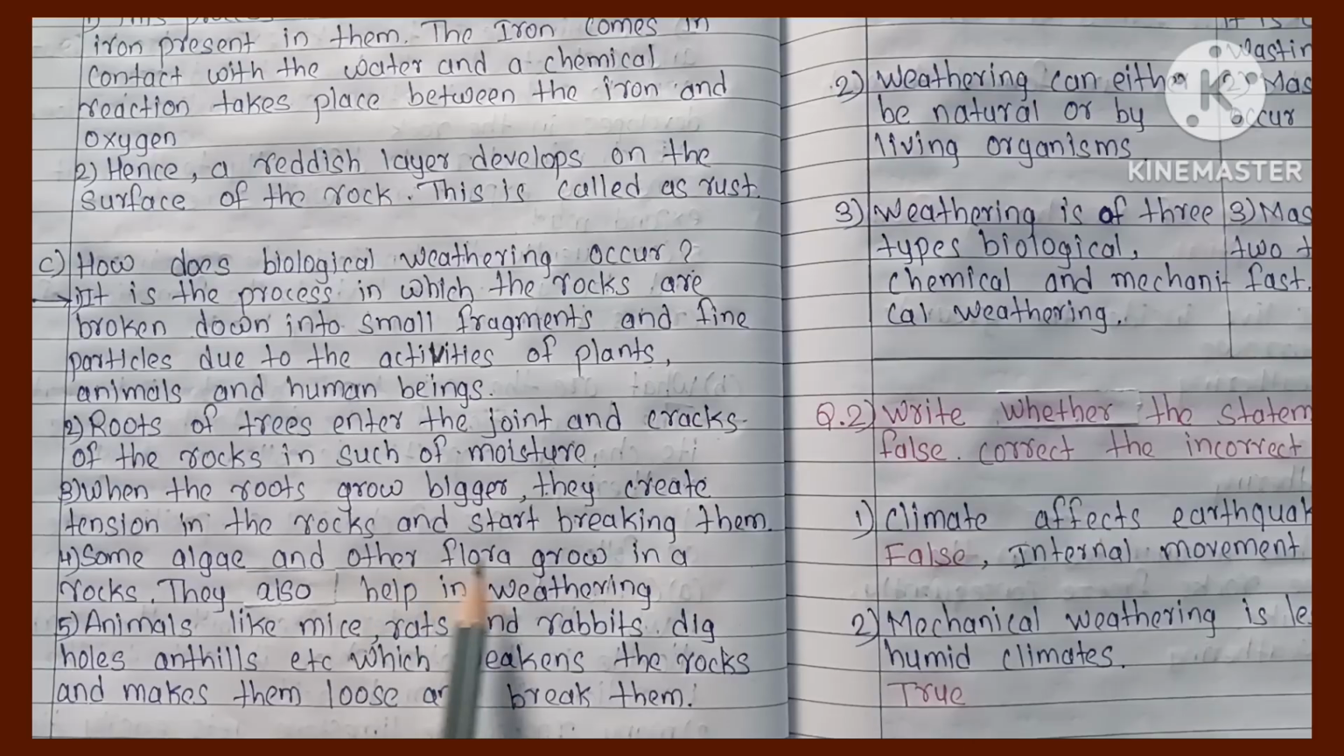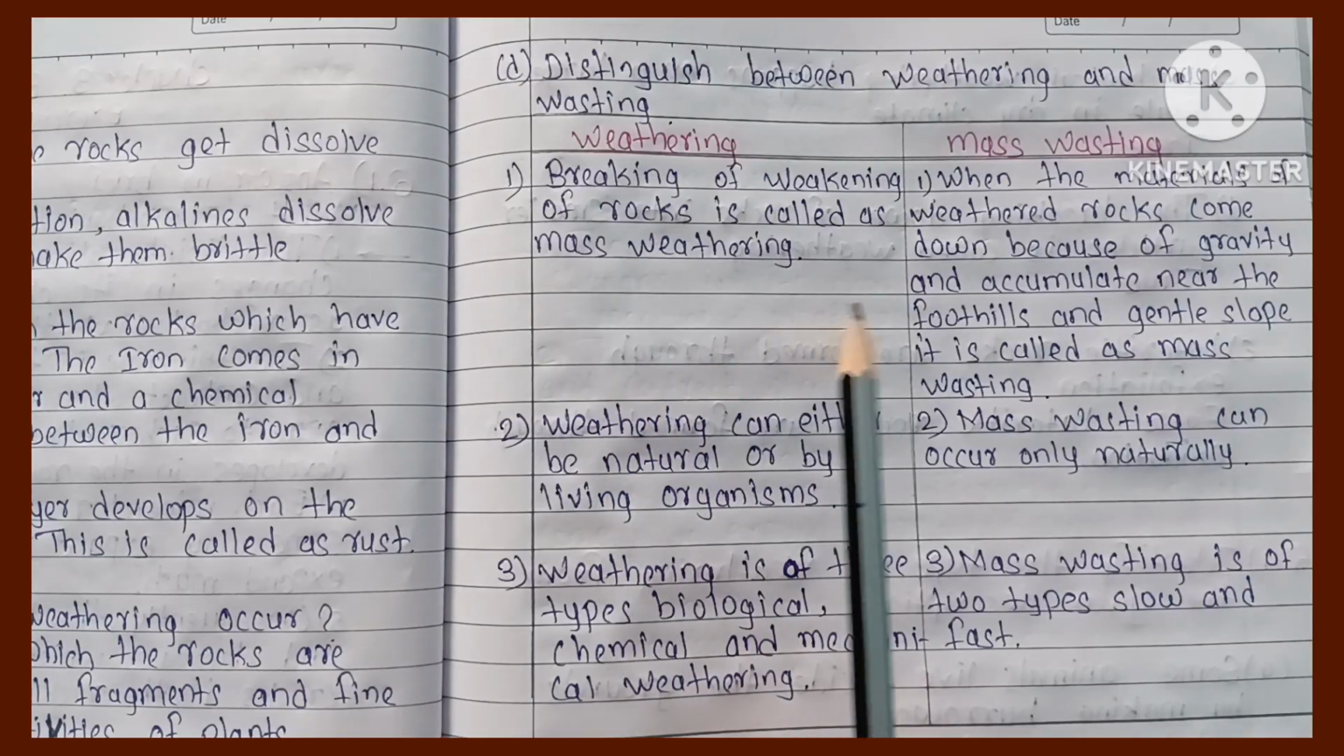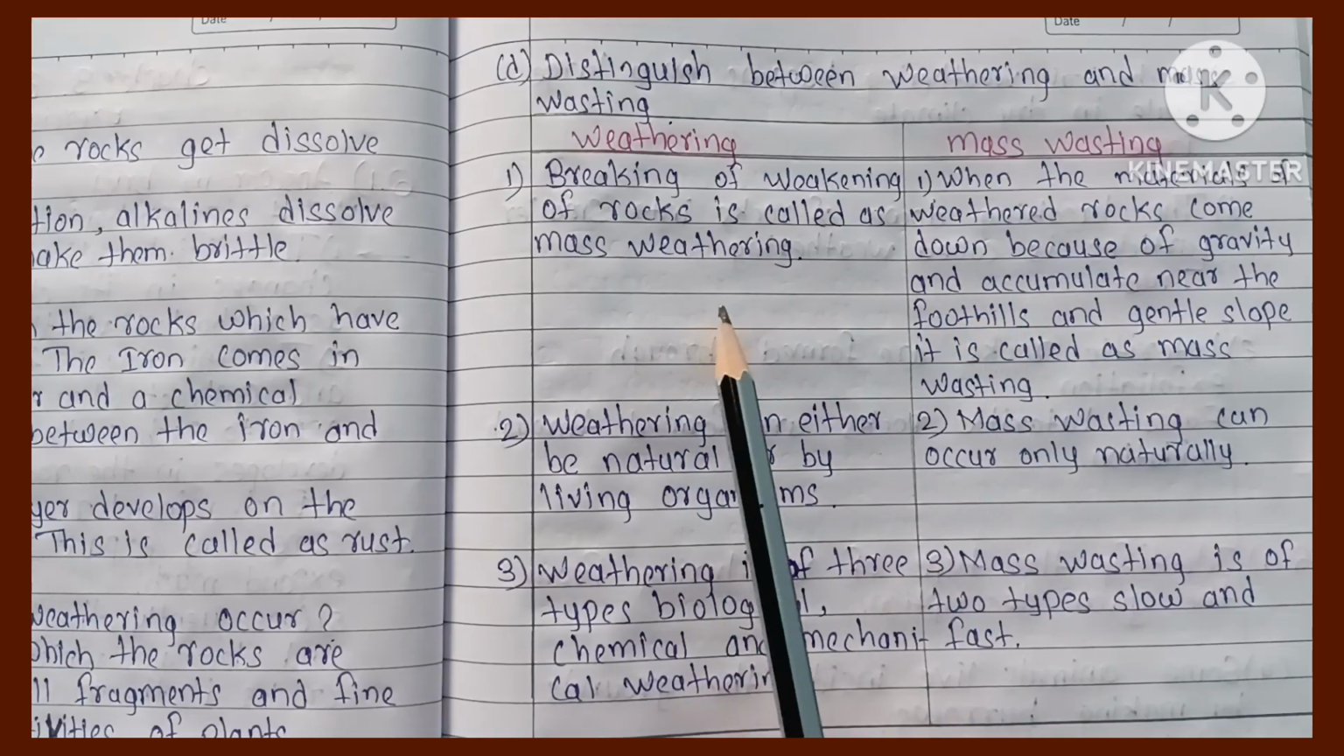Some algae and other flora grow in the rocks. They also help in weathering. Animals like mice, rats and rabbits dig holes and burrows etc. which weaken the rocks and make them loose and break them. Next question, distinguish between weathering and mass wasting.